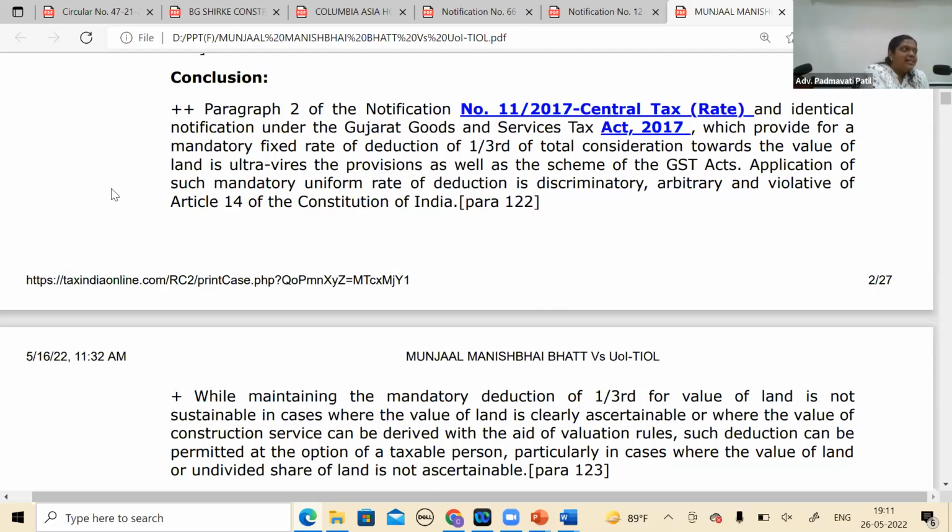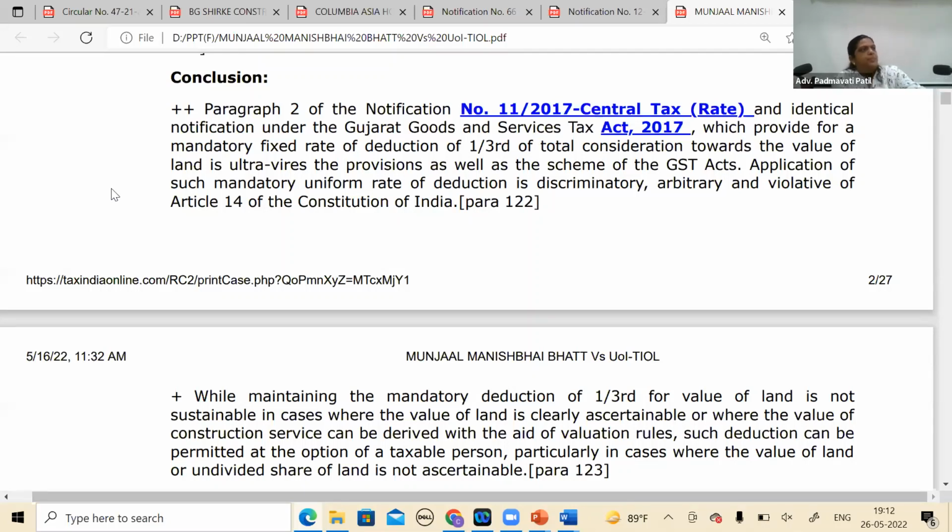Yes, the value of the land can be excluded. Everybody knows. But how much? You dictate what is the value of land. So this notification under GST very cleverly, in fact it was there in service tax also, said in that particular paragraph that 1/3 of the agreement value will be considered as towards land, and you can deduct that. That is what the notification said.